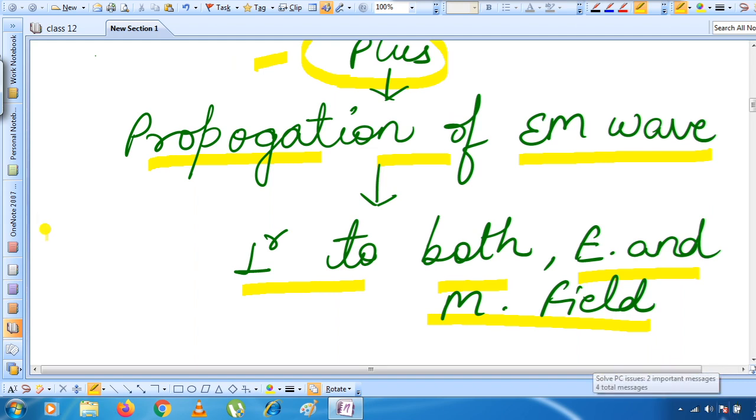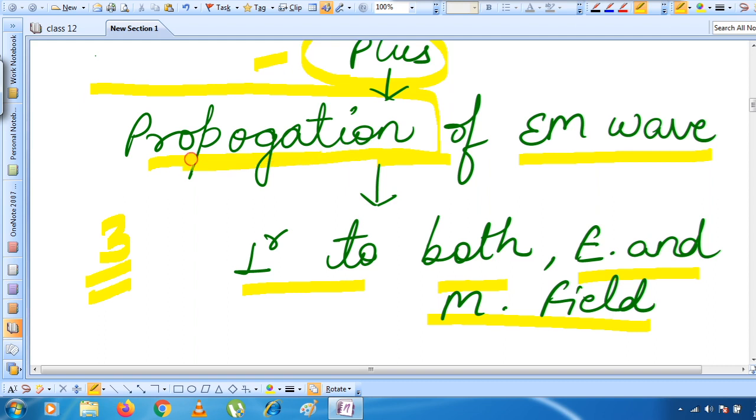That means there are three things in total. One is the electric field, second is the magnetic field, and the third thing we added today is the propagation of the electromagnetic wave. Now you must be thinking, what do we mean by propagation? You heard the word propagation in ninth class. The meaning of the word propagation is how the wave travels from one place to another place. That is known as propagation. So the propagation of the electromagnetic wave will remain perpendicular to the electric field and magnetic field.